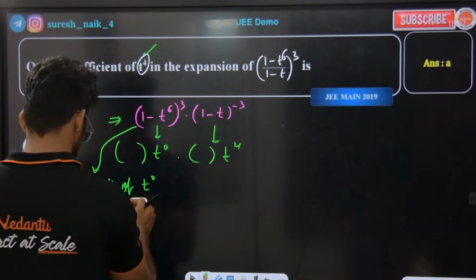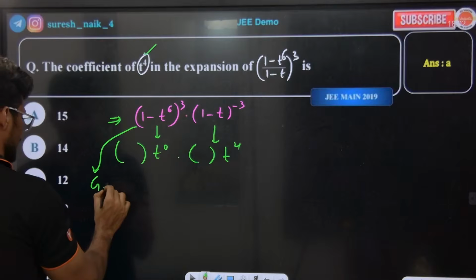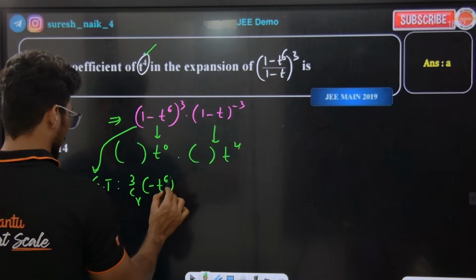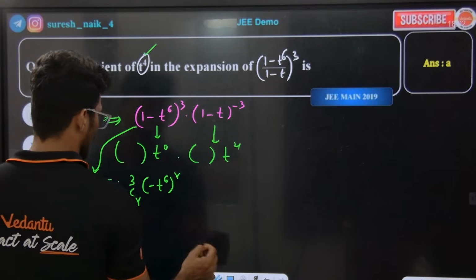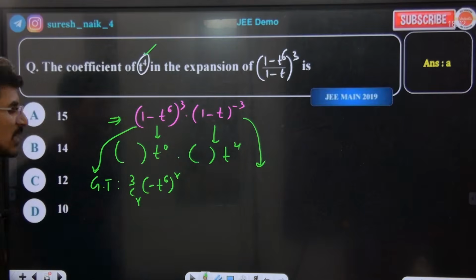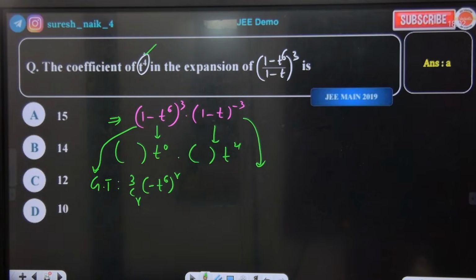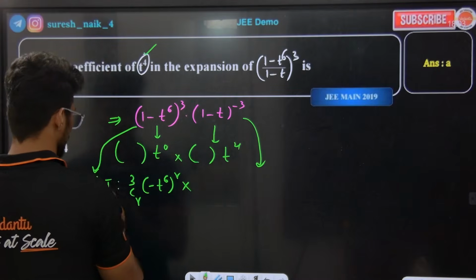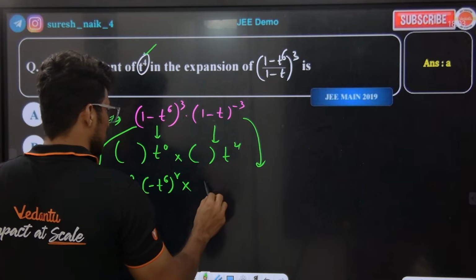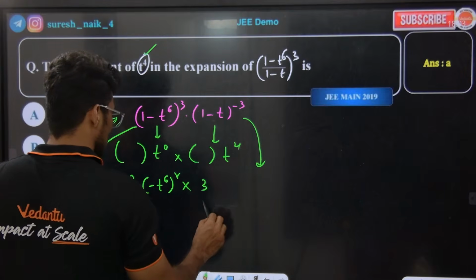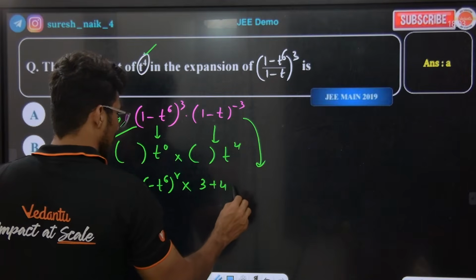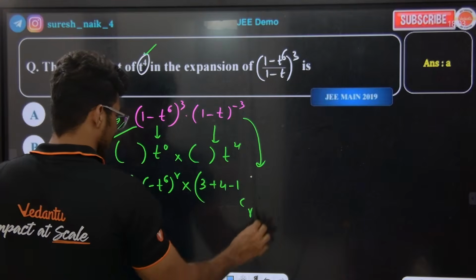What is the general term for this? nCr into (minus t to the power of 6) to the power of r. And what is the general term for the other one? I just taught you that: n plus r minus 1 C r. The general term is nCr, where n is 3, and for the other it is n plus r minus 1 C r. Clear?